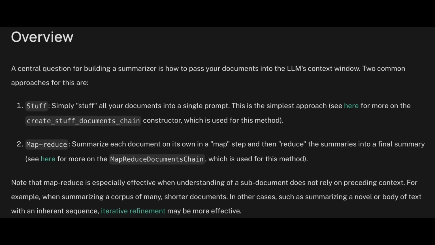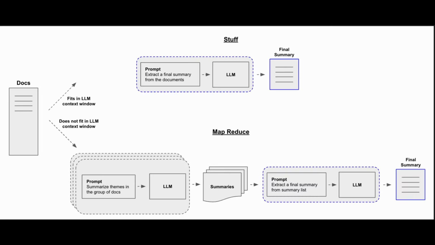There are two common approaches for summarizing using LangChain. One involves creating a stuff documents chain with the create_stuff_documents_chain function, while the other uses the MapReduce documents chain. The MapReduce approach is used when summarizing larger documents that don't fit within the LLM's context window. In our case, since the document size is not large, we'll be using the first approach.